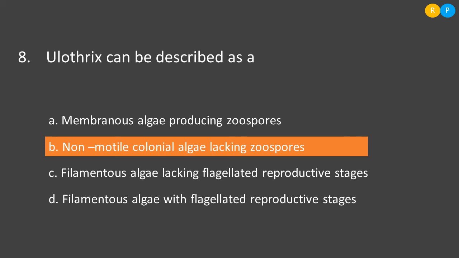Then option C, filamentous algae lacking flagellated reproductive stages. This is also wrong because the flagellated reproductive stages are present. Then option D, filamentous stage with flagellated reproductive stages. This is the correct one because the body nature of Ulothrix is filamentous, and it will show the flagellated reproductive stages. So the correct one is option D.